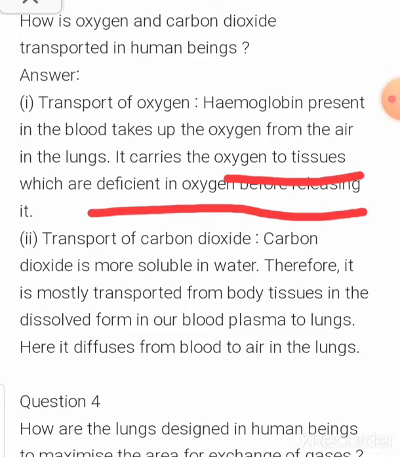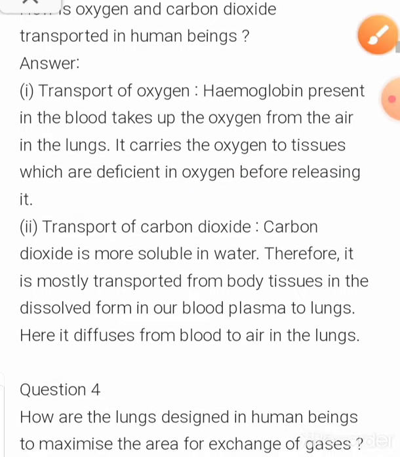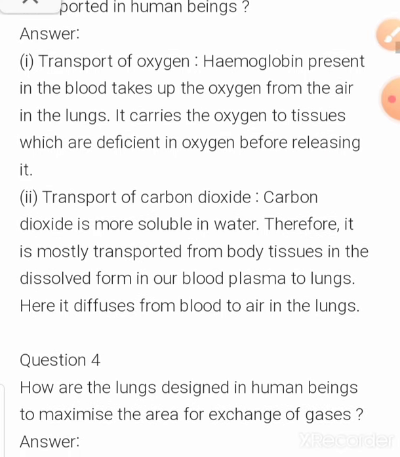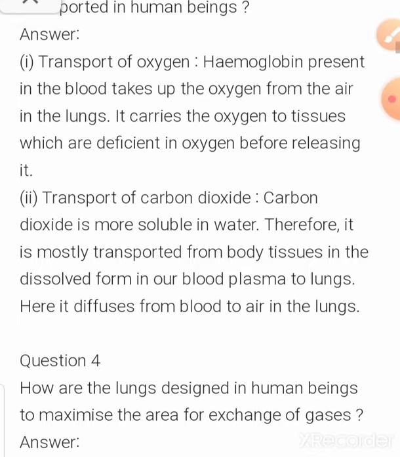So who transports this oxygen to different parts of the body? It is hemoglobin, and it is the main component of our blood. In which cell is it present? In red blood cells. That's why, because of the presence of hemoglobin, the color of blood is red.